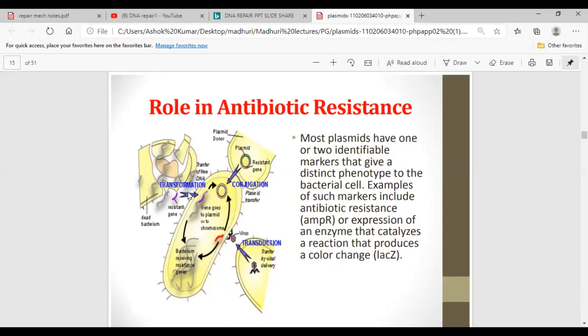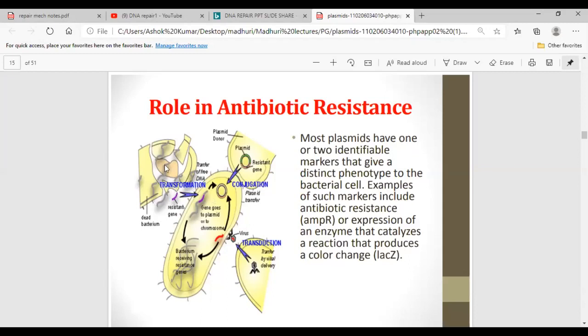Okay, so coming to transformation, if this bacterium has the ability to take up a plasmid from the surroundings, right? Not from another cell, but from the surrounding environment into the cell, then this process is called transformation.